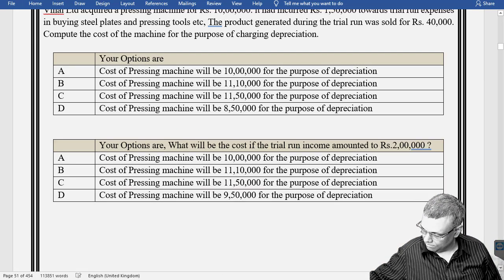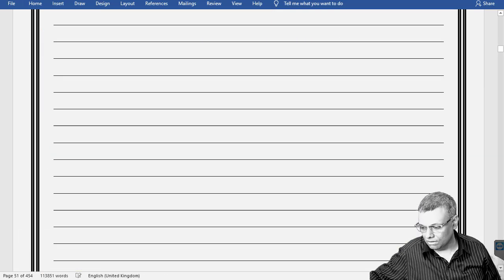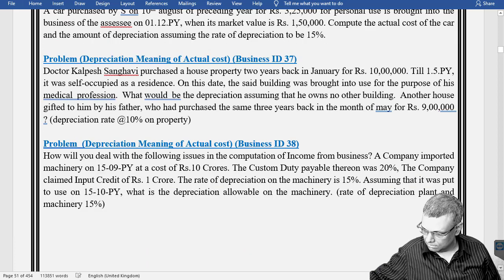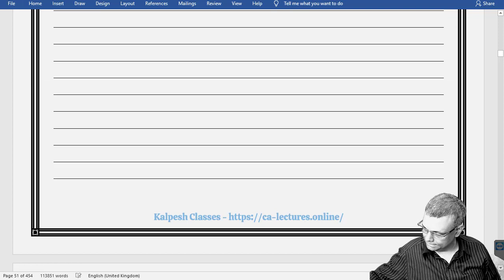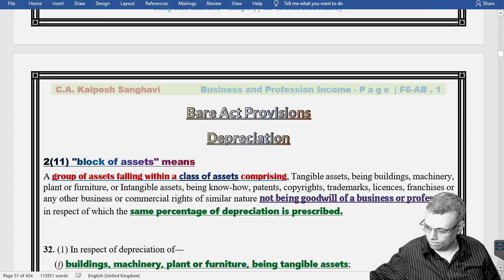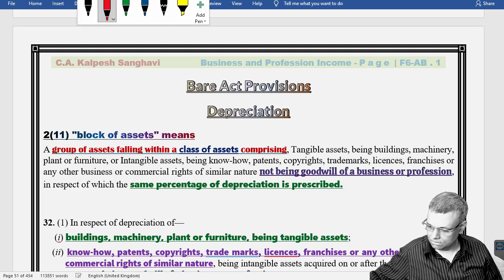Now, some of the small things which I want to bring to your notice, particularly with respect to the goodwill only, but one second, let me scroll, darling. Yeah, okay.